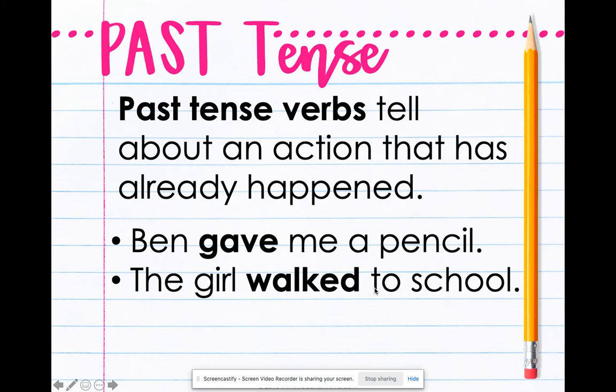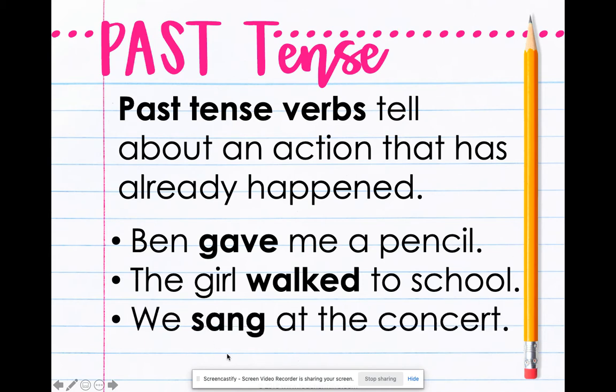A really good hint with regular verbs is going to be that ed on the end. When ed is on the end of it, it's usually already happened. Now you won't always see this, like with gave. The present tense is give, right? And so it's an irregular verb, which means that when we change its tense, it doesn't just add an ed on the end. But a good indicator of past tense is going to be ed. And then this last one, we sang at the concert. Sang. Well, that already happened, right? These are all examples of past tense verbs.